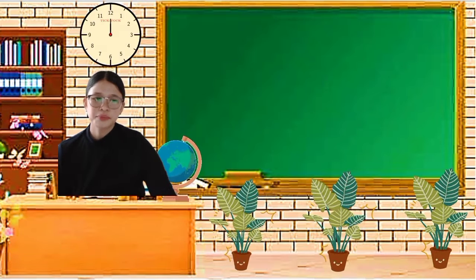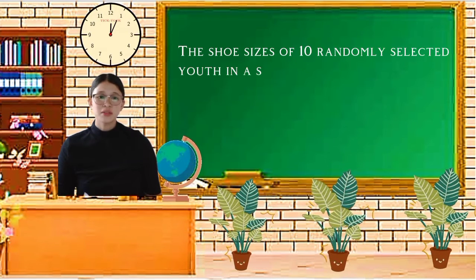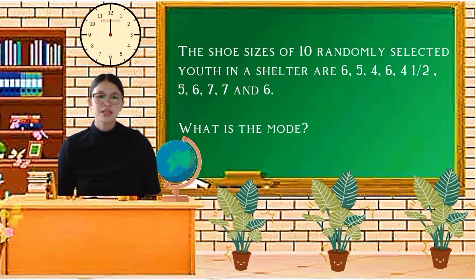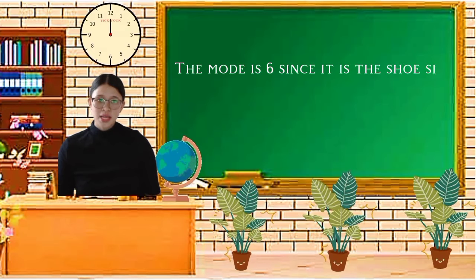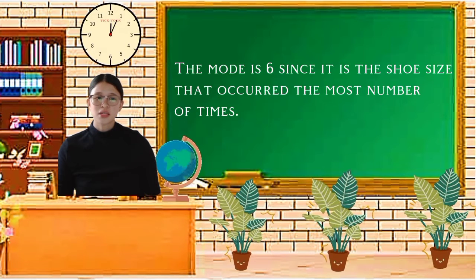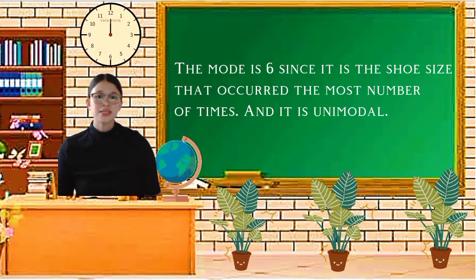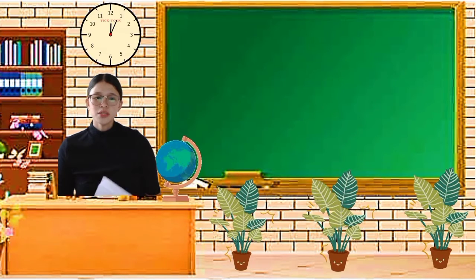Okay, so now let's move on to an example. First, the shoe sizes of 10 randomly selected youth in a shelter are 6, 5, 4, 6, 4.5, 5, 6, 7, 7, and 6. So now let's find the mode. If you look at the numbers closely, you can see that 6 appears several times. So that's basically our mode. The mode is 6, since it is the shoe size that occurred the most number of times, and it's unimodal.